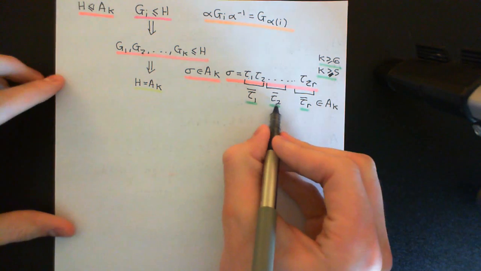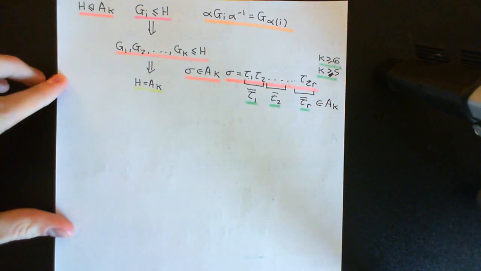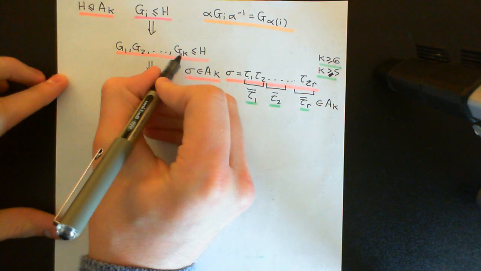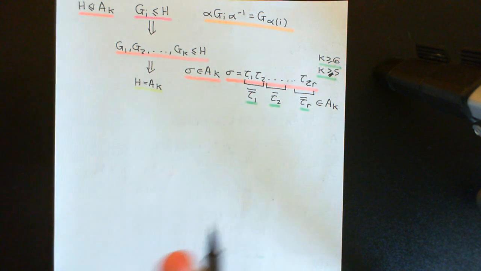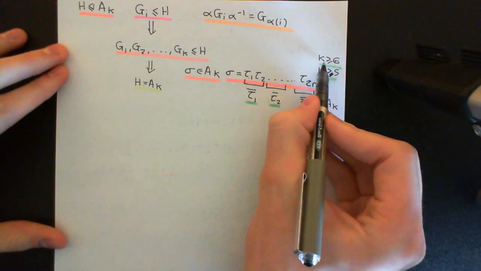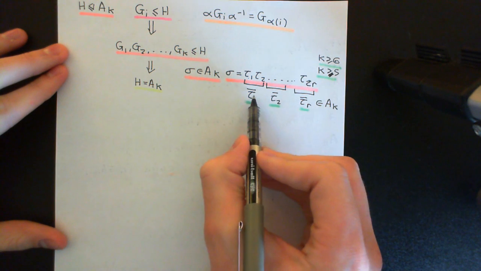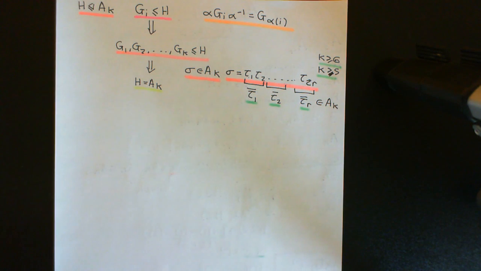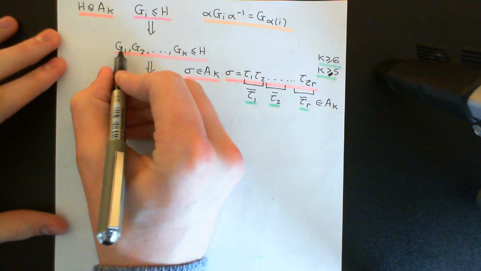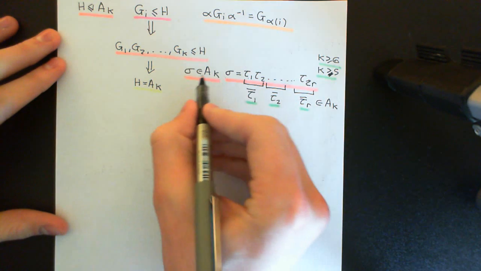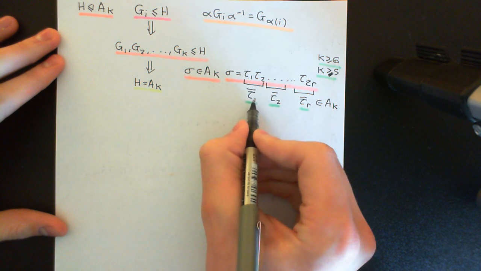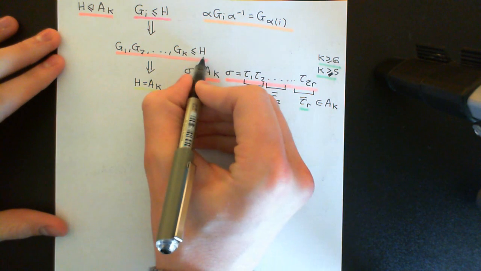So they cannot move every element. Every single one of these things constructed out of two transpositions is going to be in at least one of these stabilizers. More, in fact, usually. If we're dealing with K greater than or equal to 6, then at least 2 elements must be fixed by each one of these, so they'll appear in 2 of them. But the point is they appear in at least one of them, and therefore all of these elements are going to appear inside H. But I'm saying now that any element in the alternating group on the set of K elements can be built as a decomposition of these elements, which are all in there.